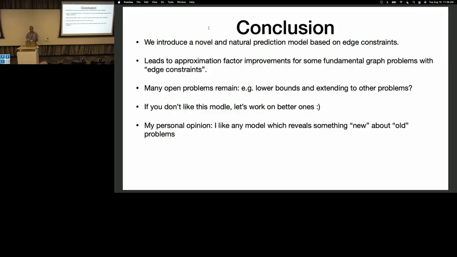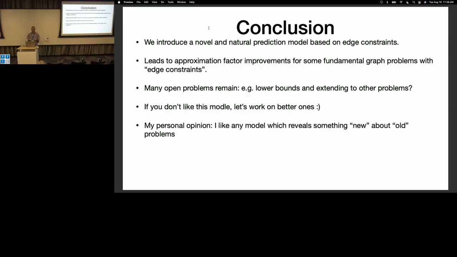Of course, there are many open problems. I think the most natural one is, like I mentioned before, there are some very nice series of works on vertex predictions, where you get a prediction per vertex. For us, we get more power, we get more information, but somehow that also gives us better algorithms. So the question really is, can we quantify the power of these prediction models? How are they related to each other? Are there reductions? Can we prove lower bounds in this setting?